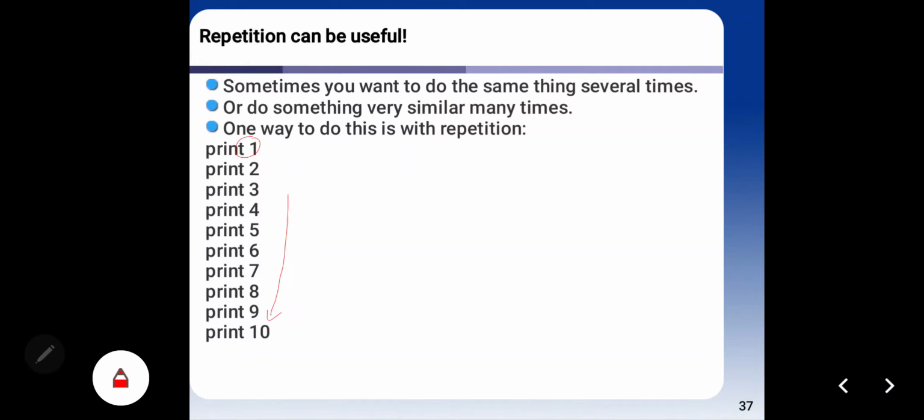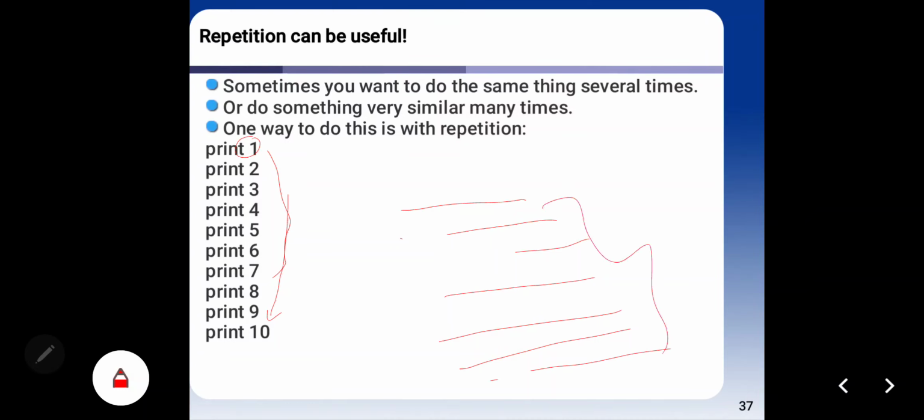So if you want to create repetition like this, you don't need to write print 1, print 2, print 3, 4, 5, 6 until the end. You don't need to do this.